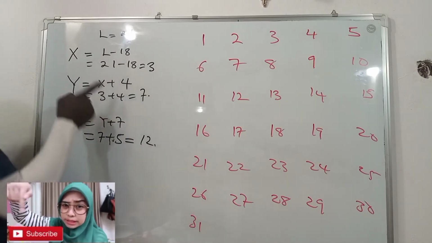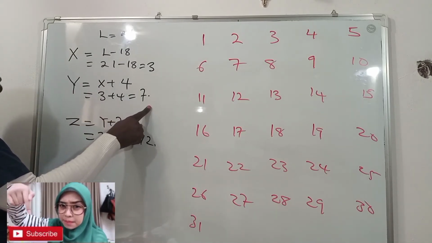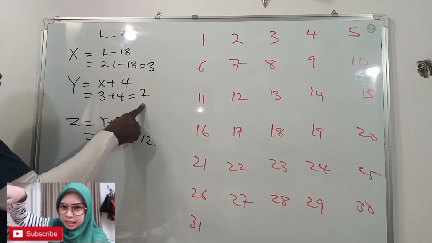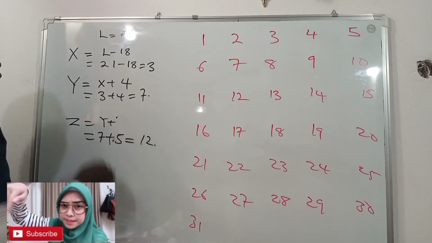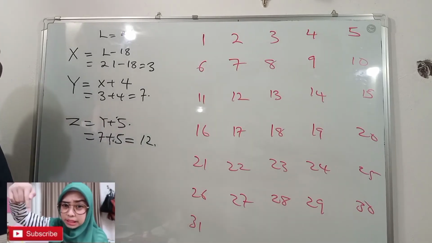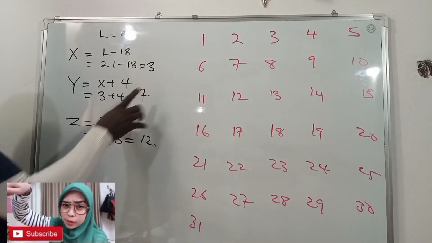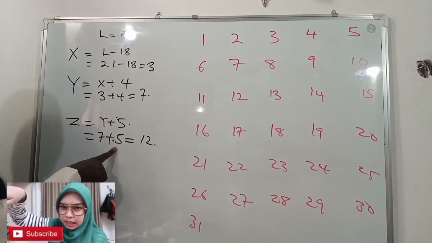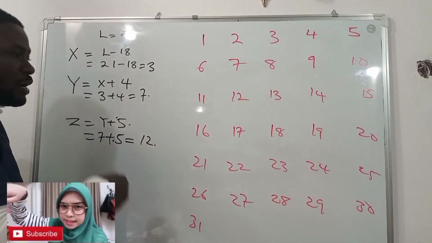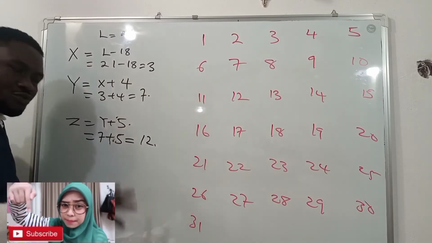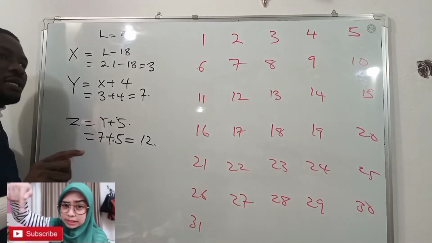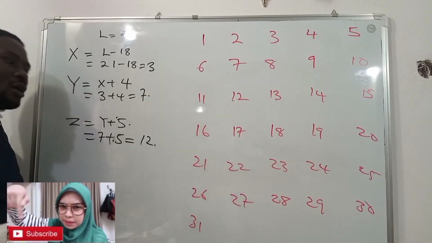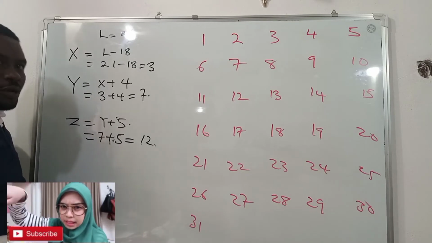Take that again. We added 3 to this and we got 7. This 7 represents the ovulation day. And then we want to know the end of our unsafe period. The end of our unsafe period has to be 7 plus 5. 7 plus 5 will give us 12. So on the 12th day of our menstrual cycle, the woman is expected to be safe. Our unsafe period ends on the 12th day of our menstrual cycle.